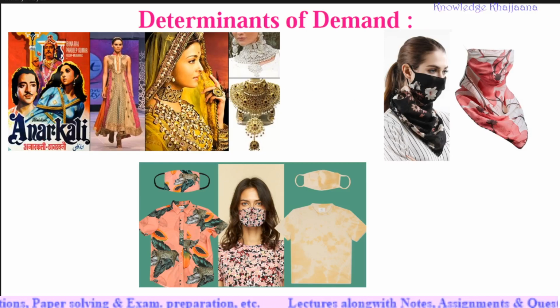See, for example, many of the movies, Bollywood movies, Hollywood movies, have influenced the people with some of the fashion which has been introduced in that movie. For example, a specific kind of dress. Okay, if you watch a specific kind of dress of the heroine or the actress, then what happens? That becomes a fashion in the public. That becomes a fashion in the market. That people or the ladies tend to buy the same ornaments, same jewelry, same clothes, right? So this becomes a fashion. Okay, see, this is the basic thing of fashion.